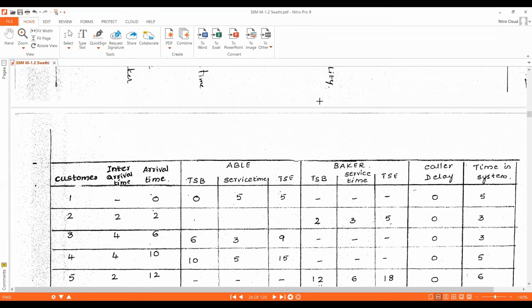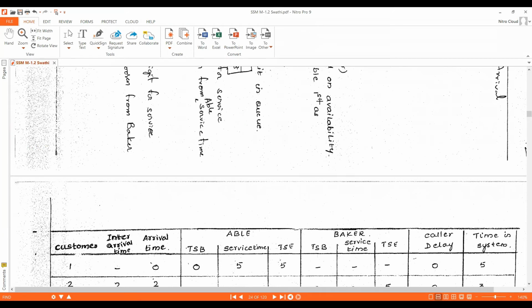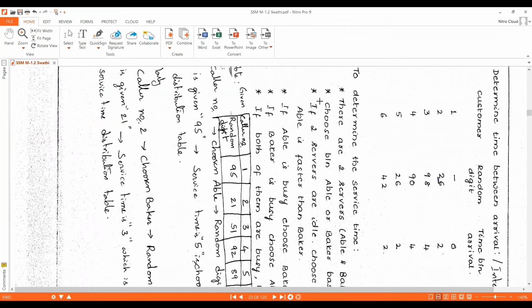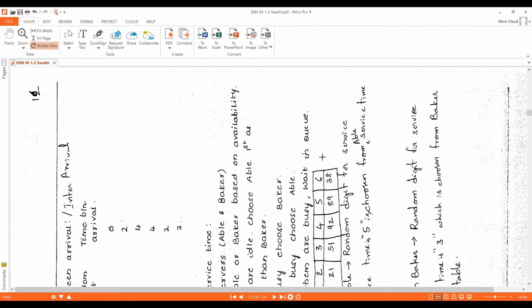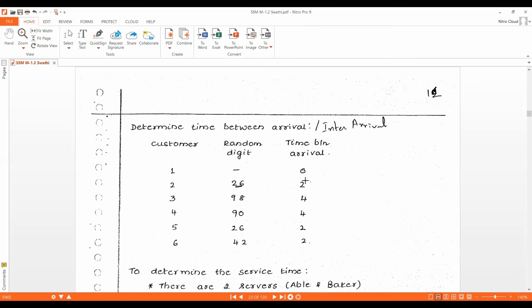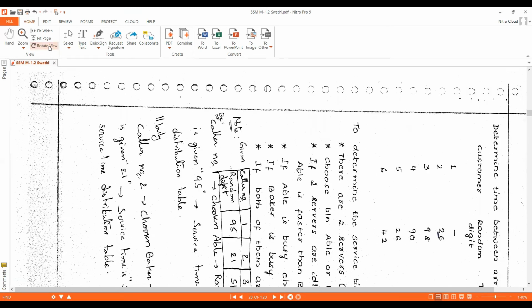We have calculated the inter-arrival time here, so we need to copy it: 0, 2, 4, 4, 2, 2.